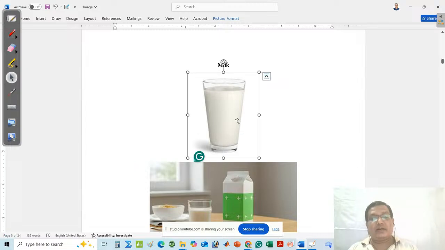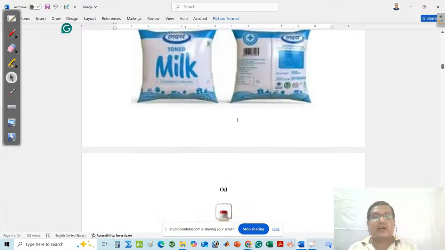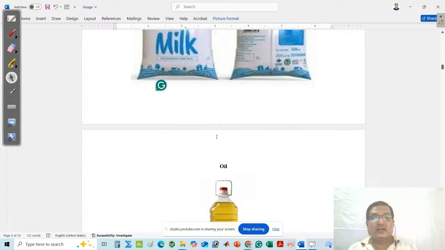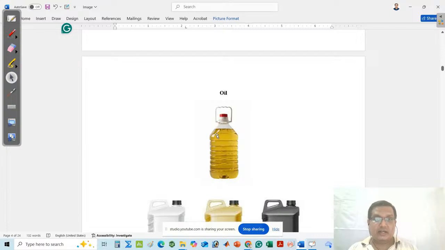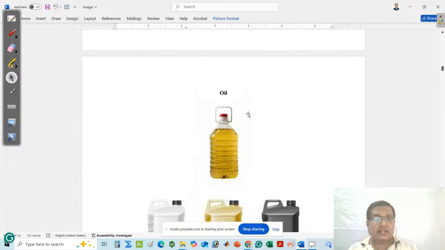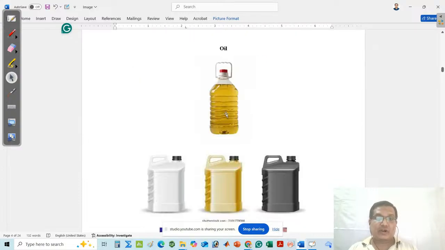Milk does not have definite shape, but it has definite volume. It may be present in a packet, or in any other container. The volume remains constant, but the shape may change.